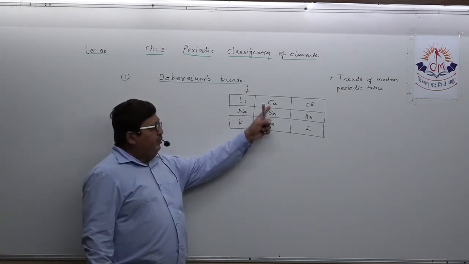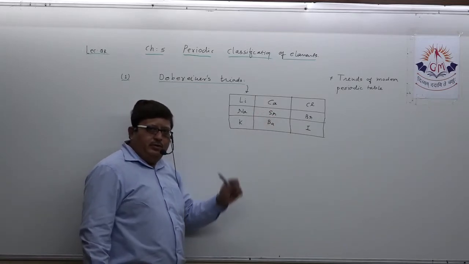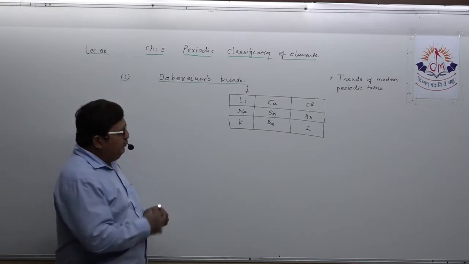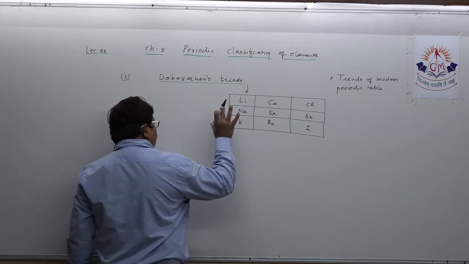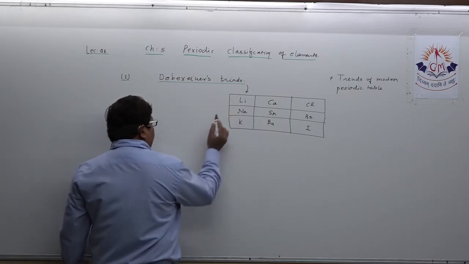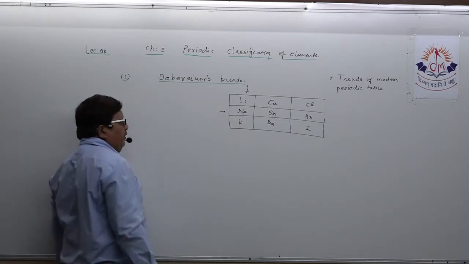How can you remember this? Calcium, barium and strontium in between. Now see, dear student, if you just remember these triads, you can develop a short note from this.